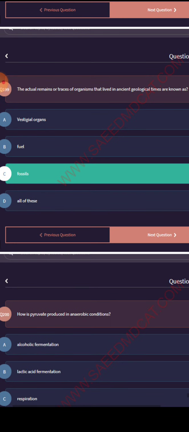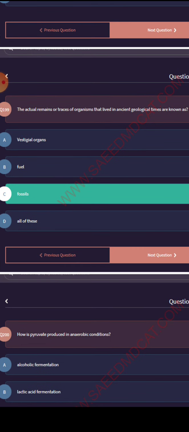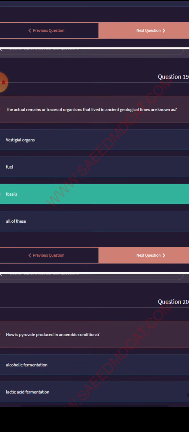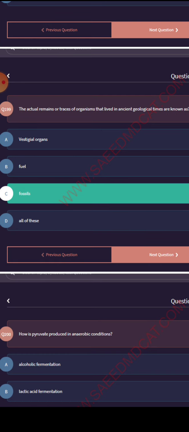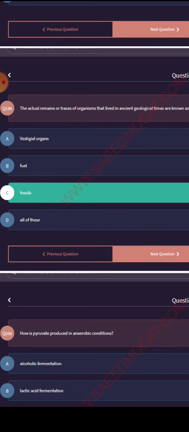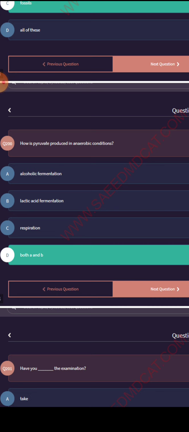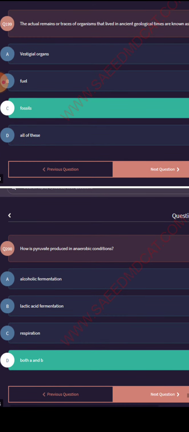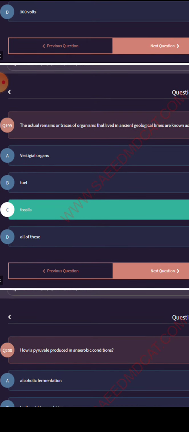The actual remains or traces of organisms that lived in ancient geological times are known as fossils. How is pyruvate produced in anaerobic condition? Both A and B: alcoholic fermentation, lactic acid fermentation.